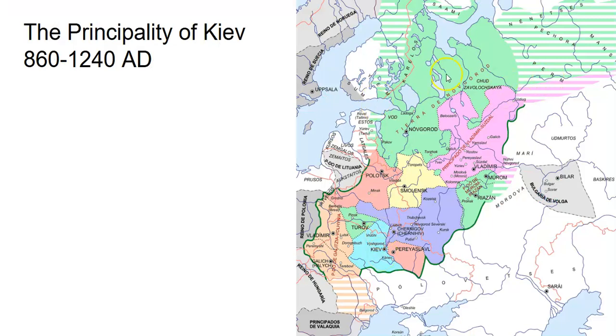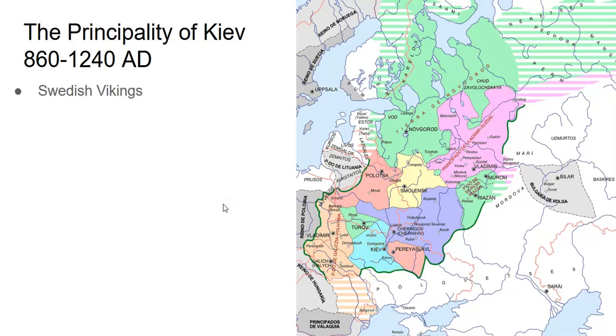So you have all these Slavic groups in Eastern Europe here. And you're going to have the Principality of Kiev, which forms in 860 AD and lasts till 1240 AD. So it's one of the few civilizations in this class that only exists in period one in world history. Now you might have heard of Kiev in the news because today that is the capital of modern day Ukraine. You see it down here, right?